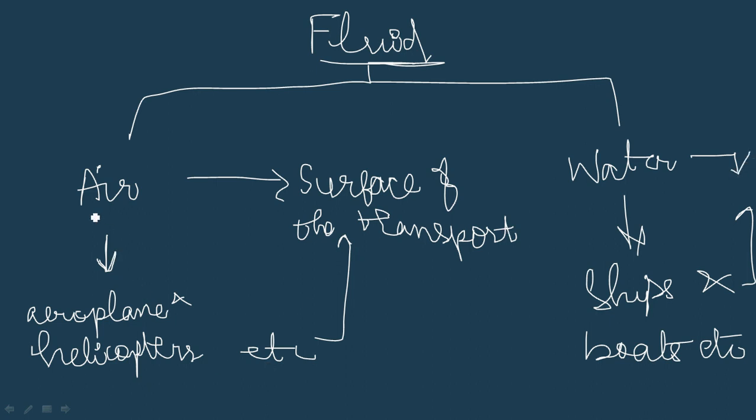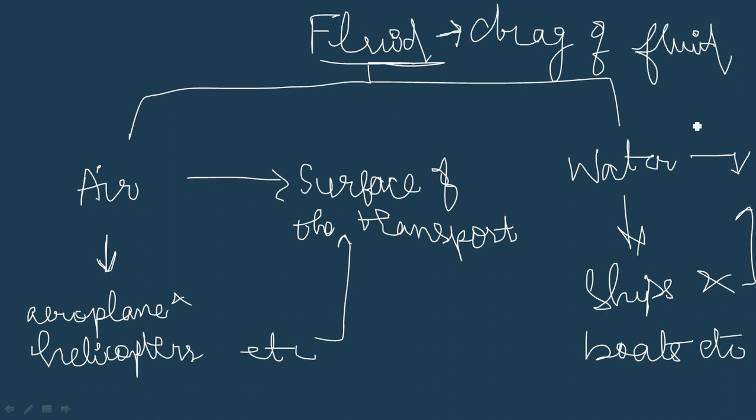Air and water together experience fluid friction. And the other name of fluid friction is very, very important. Always remember that. The other name of fluid friction is called the drag of fluid. It's the other name of a fluid friction.